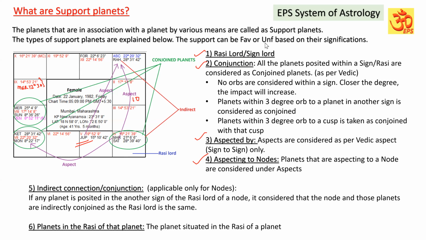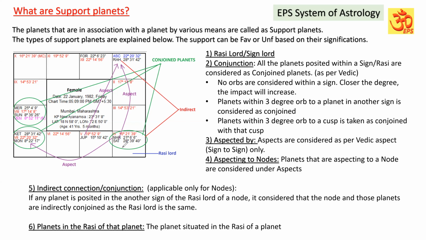And the next one is an important one, that is called indirect connections or conjunction. This is applicable only for nodes, Rahu and Ketu only. In this case, you can see Rahu is occupying the sign of Gemini, ruled by Mercury. So Rahu represents the Rasi Lord Mercury. So Rahu now indirectly owns the sign of Mercury.